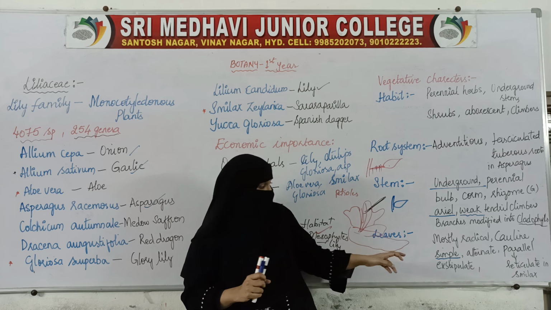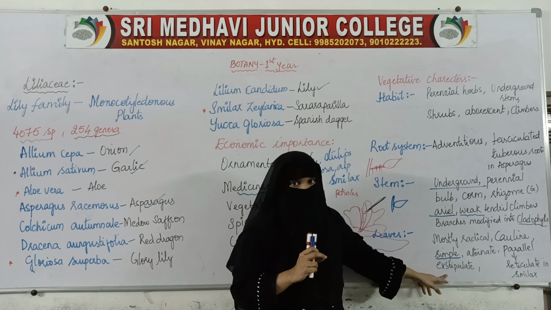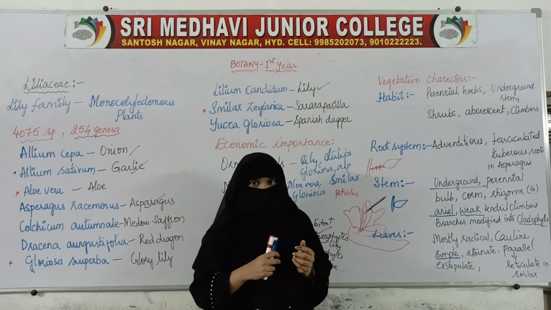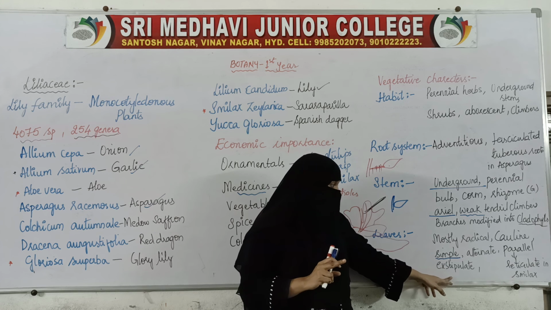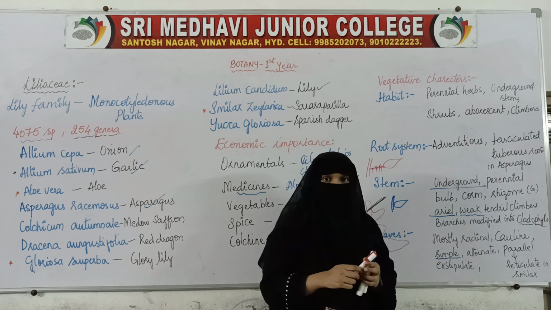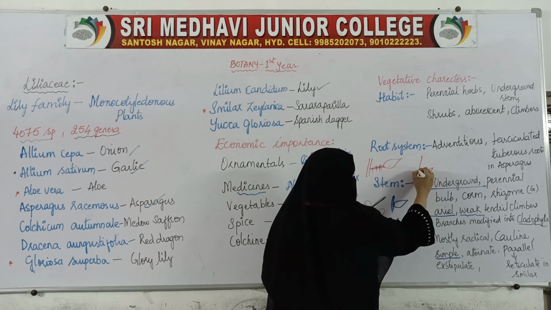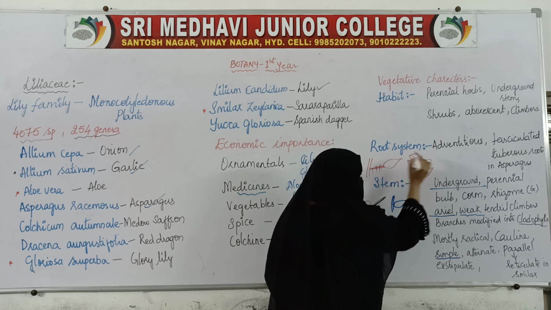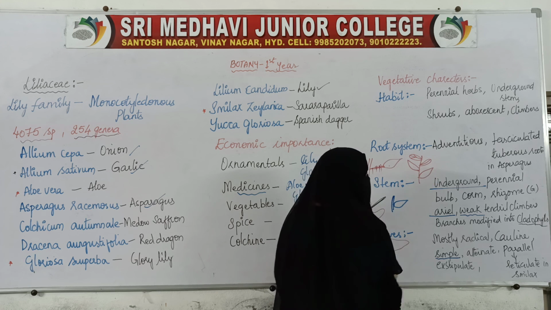Okay, and the leaves are exstipulate, that is, stipules are not present. Small leaf-like structures are not present at the base of the leaves, because the petiole itself is not present. So exstipulate, no stipules will be present, and almost all the leaves have alternate arrangement. If this is one leaf, then this will be another leaf. Without petioles, alternate leaves. Okay, and the venation is parallel.